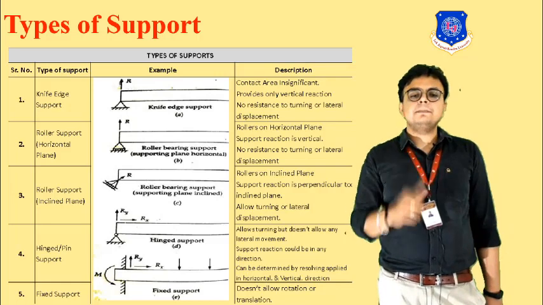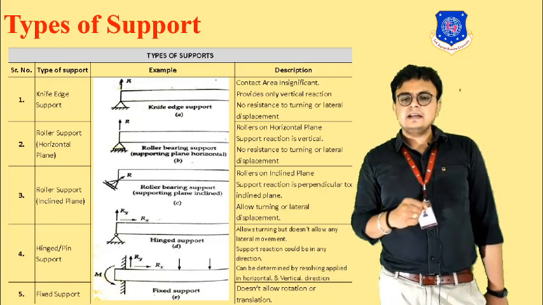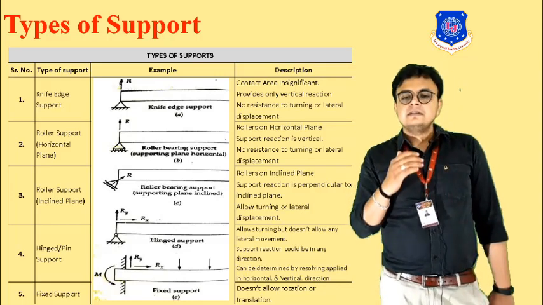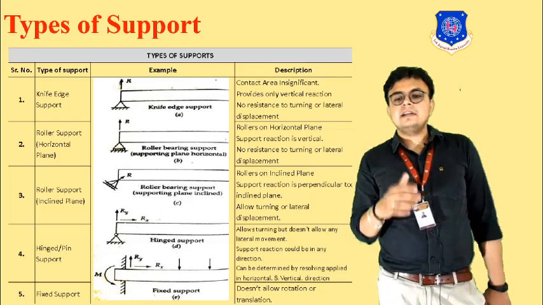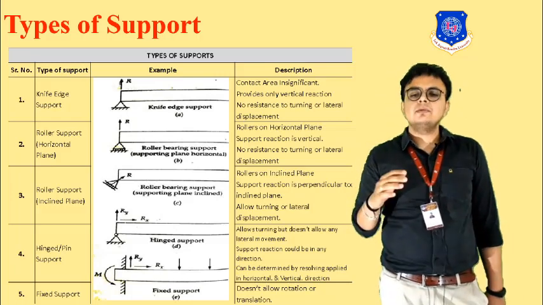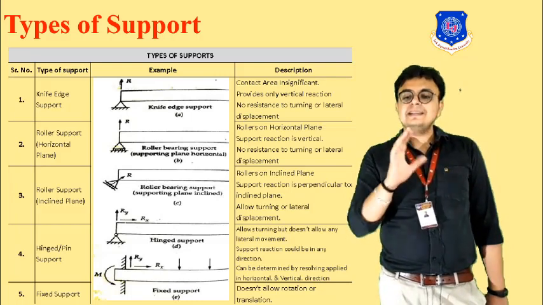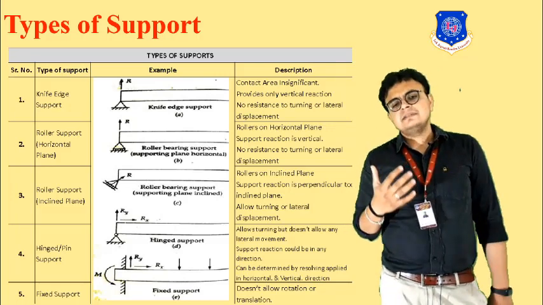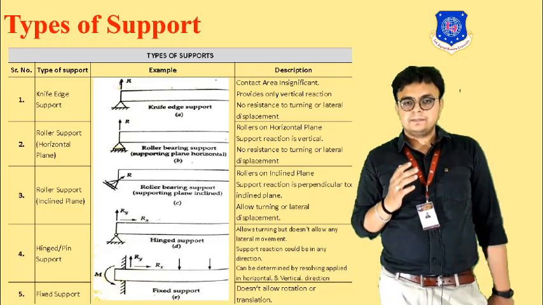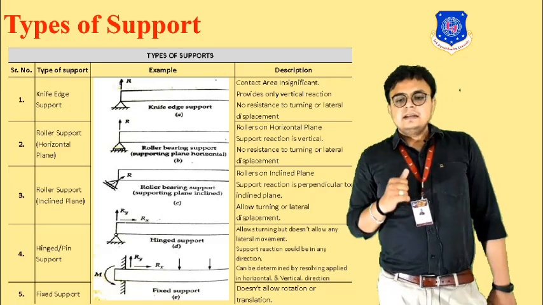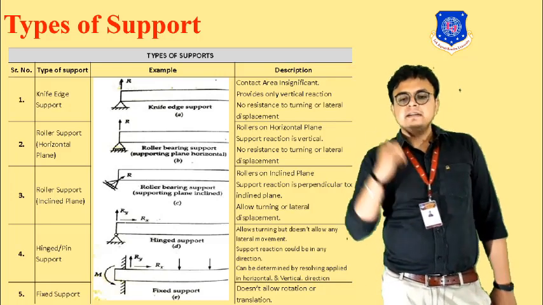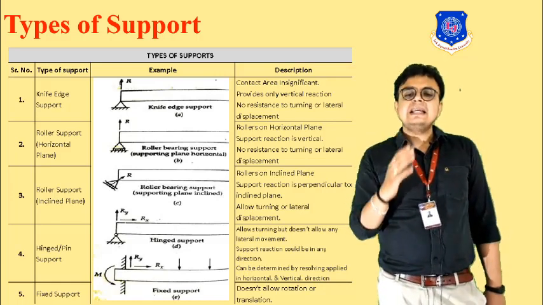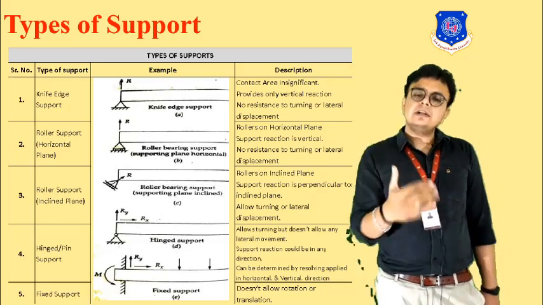Next type is the hinge or a pin support. Basically, the hinge or pin support allows turning but doesn't allow any kind of lateral movement. No lateral movement will be allowed. It mainly supports the reaction that could be in any direction. It can resist any kind of reaction in any direction. It can be determined by resolving the applied load into horizontal and vertical directions, so it is resolved in both the horizontal and the vertical direction.